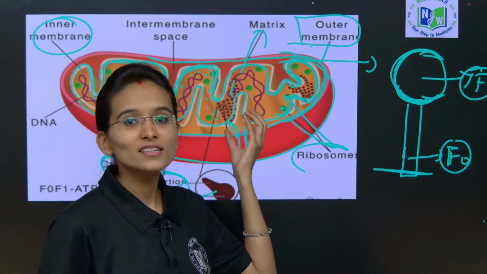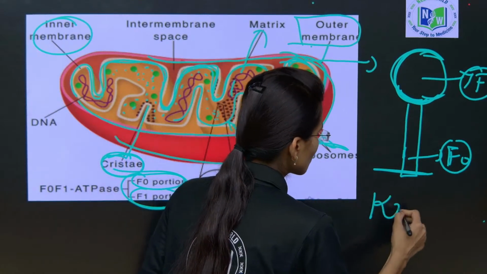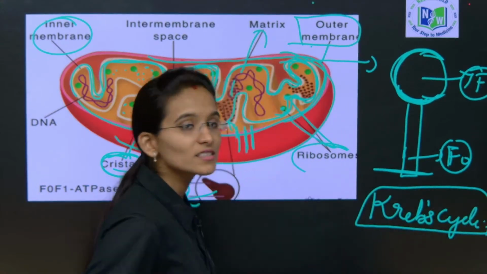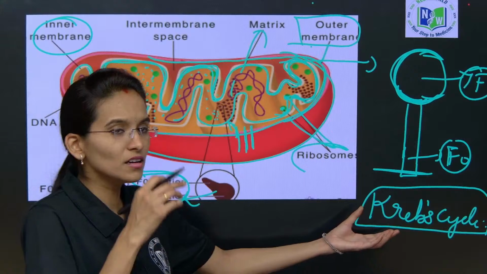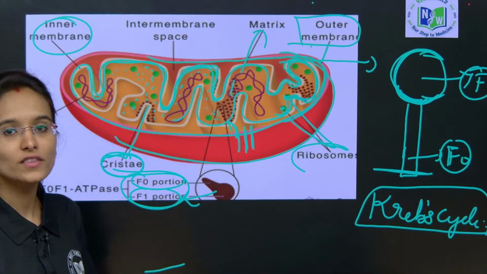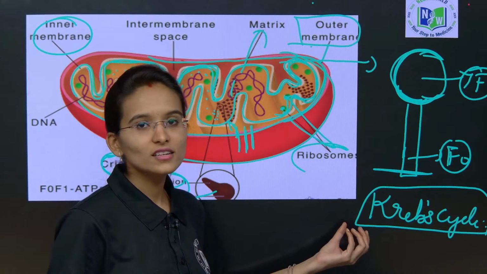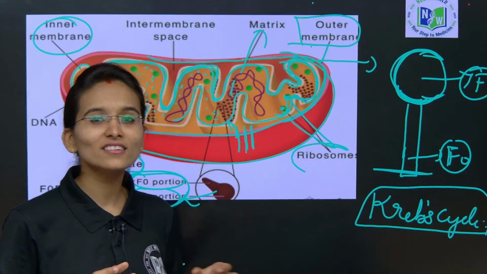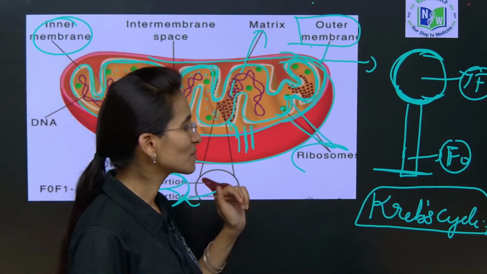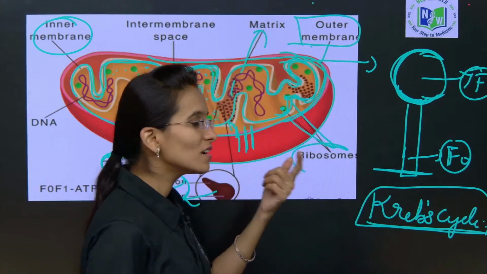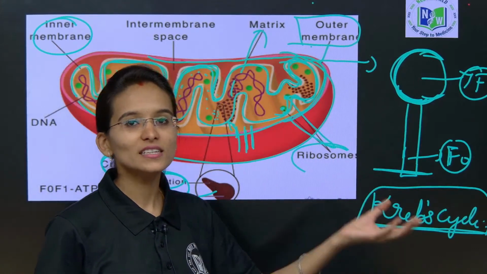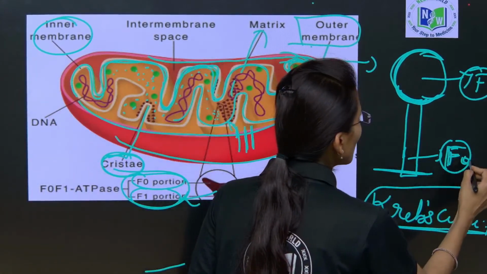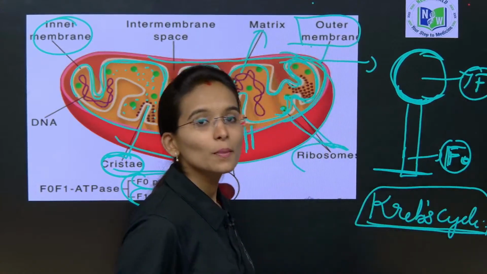Several reactions will occur inside the matrix, like the Krebs cycle. The Krebs cycle is involved in cellular respiration. About cellular respiration you are going to learn elaborately in higher grades, in the 10th standard, students. The Krebs cycle is actually an enzymatic reaction which takes place inside the mitochondria. Now these F0 and F1 particles are also called the elementary particles.